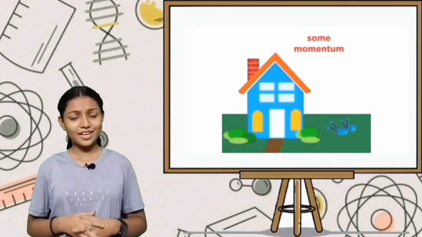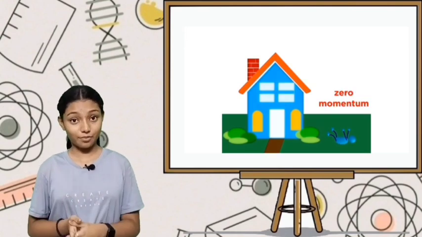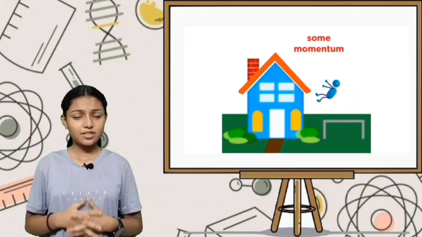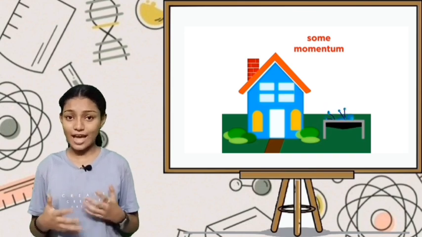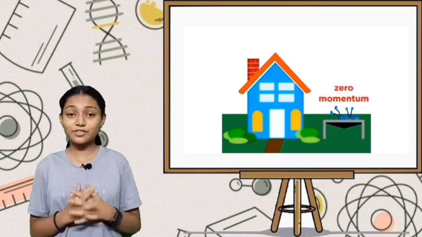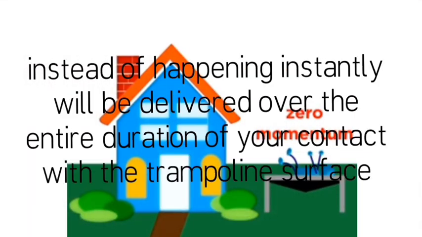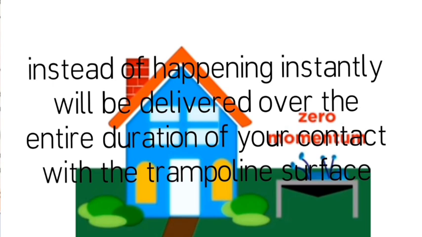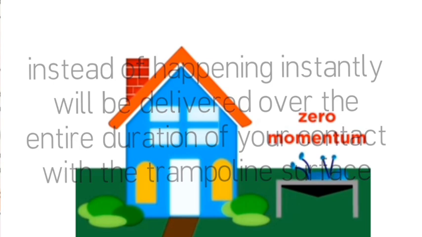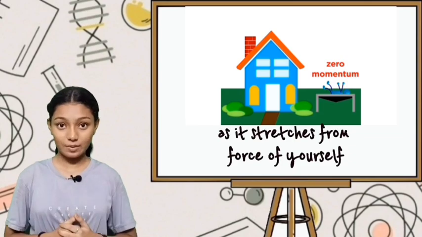Friends, if you fall from your roof to the ground, it will hurt, but it won't hurt as much when you fall on a trampoline. It's because of the change in momentum imparted to your body. Instead of happening instantly, it will be delivered over the entire duration of your contact with the trampoline surface as it stretches from the force of your fall.